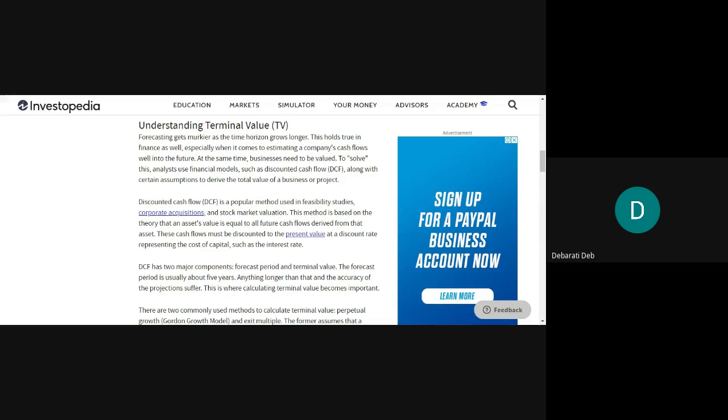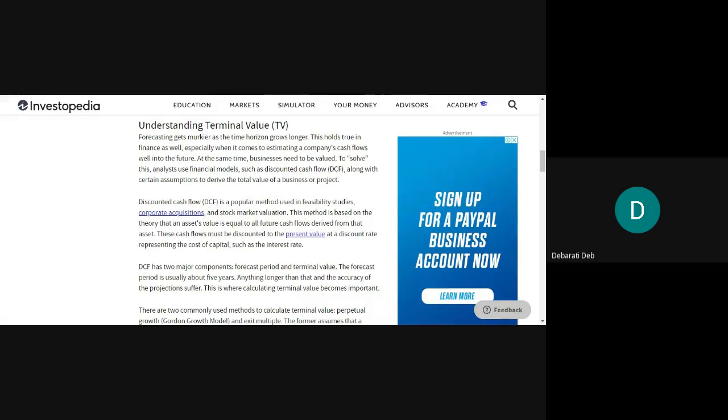At the same time, businesses need to be valued also, isn't it? You cannot say that after 10 years, when the project life will end, the company will also end. You cannot also say that, because you have to show something to the stakeholders, to the shareholders, so that they also invest money in your company and you can grow more. So at the same time, valuation of the business is also very important.